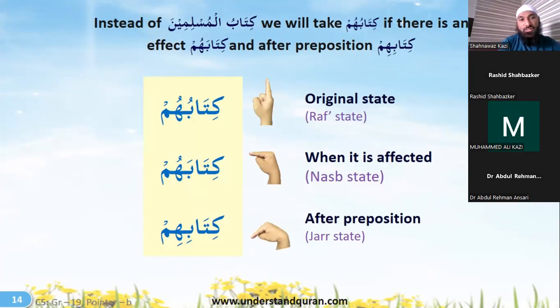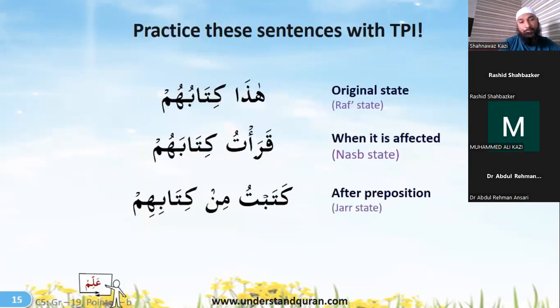If there is an effect, Kitabuhum, and after the preposition, it will become Kitabihim. So the Rafa state is Kitabuhum, the Nasab state is Kitabahum, and the Jar state is Kitabihim, not hum. So hum will become him. Hada Kitabuhum, this is their book. Qara'tu Kitabahum, I read their book. Katabtu min kitabihim, I wrote from their book.